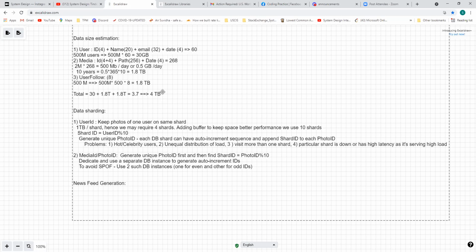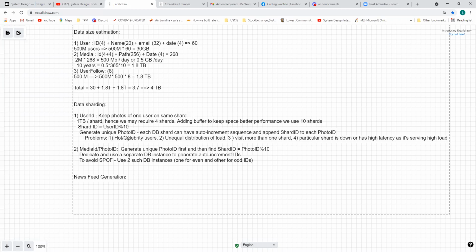Okay, sure. Going by that, if you do it this way, user ID will have some challenges. So the second thing is, how do we generate a photo ID in that case? The other way would be to use an auto increment sequence and append our shard ID to each and every photo ID so it becomes unique.